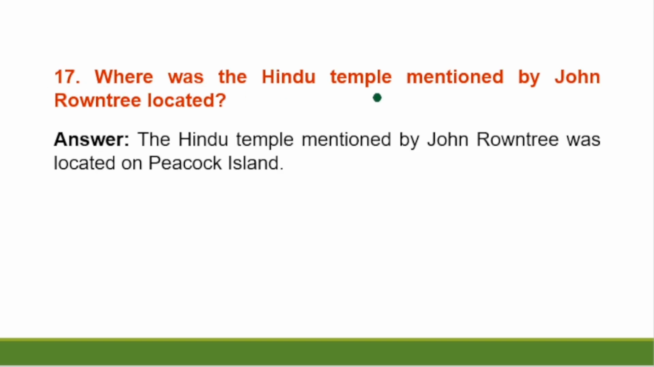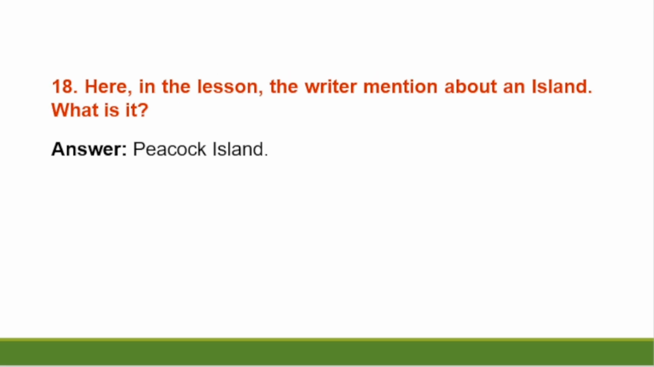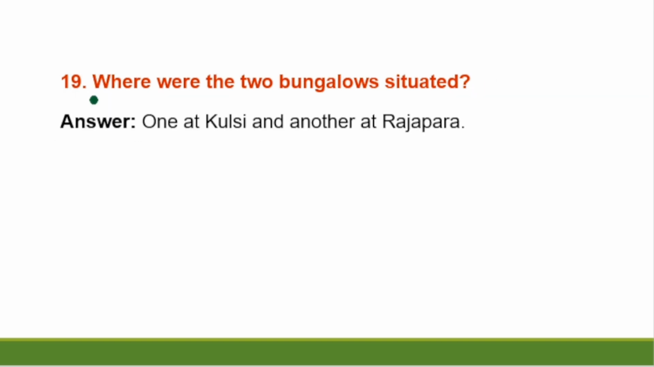Question number 17. Where was the Hindu temple mentioned by John Rountree located? Answer. The Hindu temple mentioned by John Rountree was located on Peacock Island. Question number 18. Here in the last lesson, the writer mentioned about an island. What is it? Answer. Peacock Island. Question number 19. Where were the two bungalows situated? Answer. One at Kulsi and another at Rajapara.